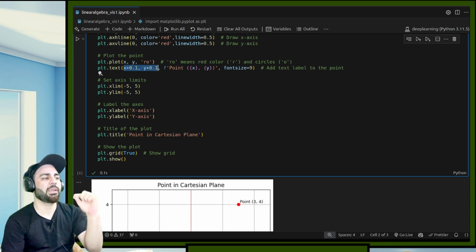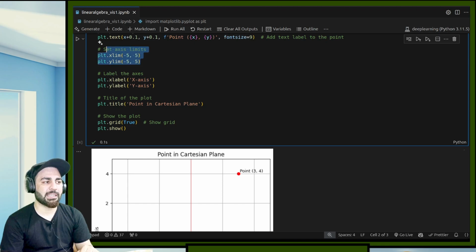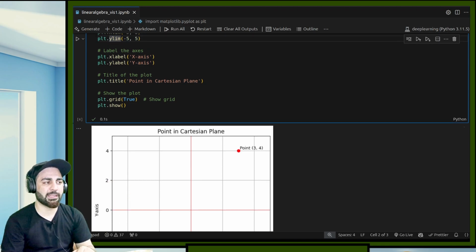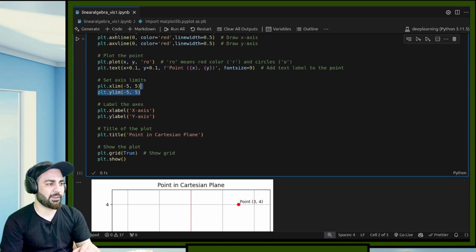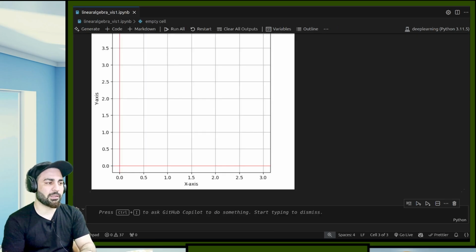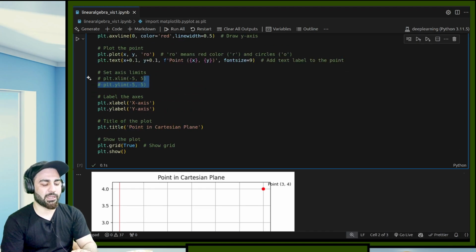I just want it a little above it, so I'm saying x plus 0.1, y plus 0.1. So I'm calling it a point and giving it x and y coordinate, and font size is 9. Then I'm limiting the x-axis to -5 to 5 and limiting the y-axis from -5 to 5. That's why, initially, when I don't have these limits, if I just remove these things, this origin will come around the corner. So by putting these things, you are basically limiting it so that it looks quite symmetrical.